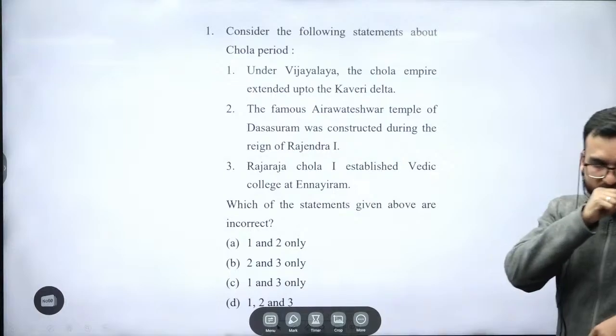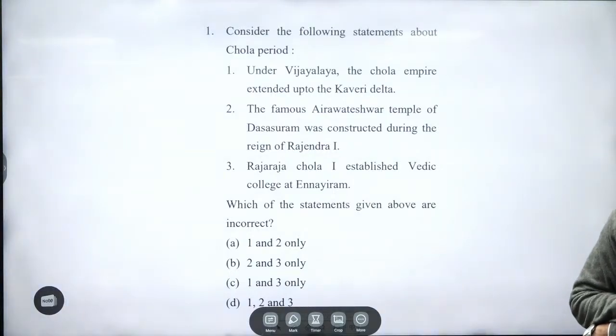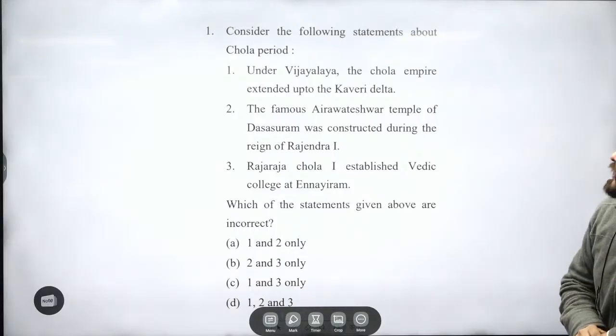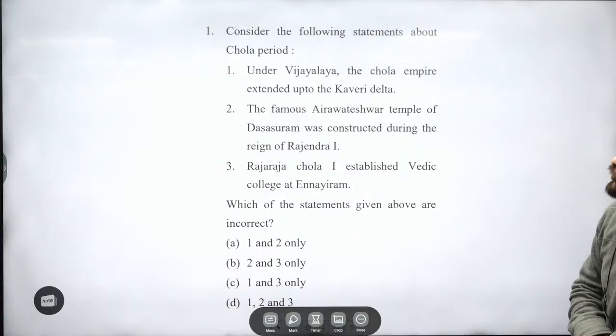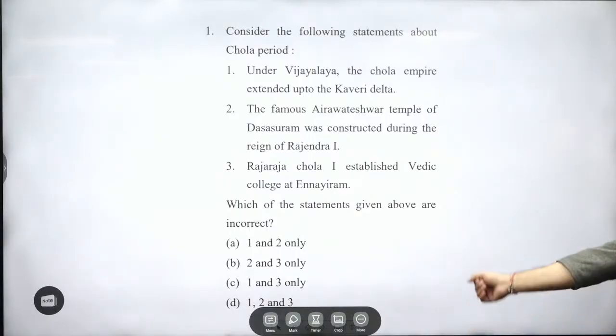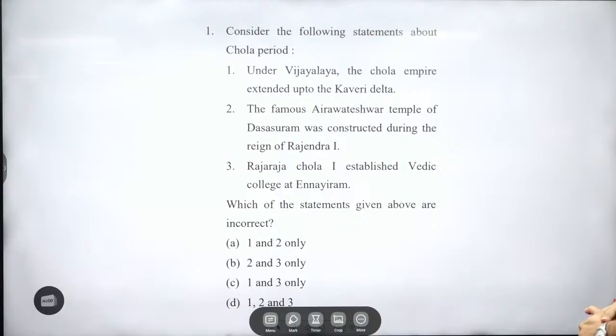See this question number 1, guys. Consider the following statements about the Chola period. Under Vijayala, the Chola Empire extended up to the Kaveri Delta. What were they fighting for at that point of time? What were they trying to control? The Rashtrakutas. In southern India, the fight will always be for